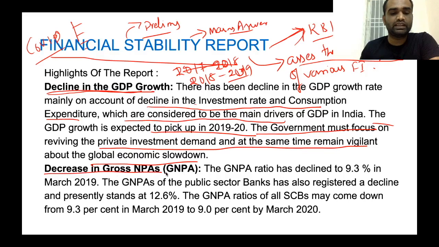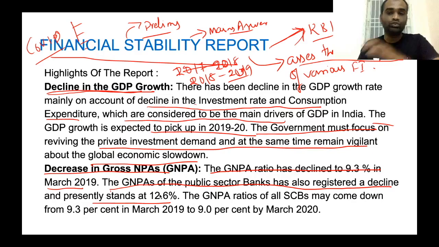Now, the next highlight is decrease in gross NPA. Now, the gross NPA has declined to 9.3% in March 2019. Now, the gross NPAs of public sector banks also registered a decline and presently stand at 12.6%. Clear, the collective gross NPA for the entire country, which includes almost all banks, has declined to 9.3%. But for the public sector banks, it has declined to 12.6%. Now, what does it say? NPA of public sector banks is higher compared to private sector banks. Clear? Now, this information can be asked in prelims.